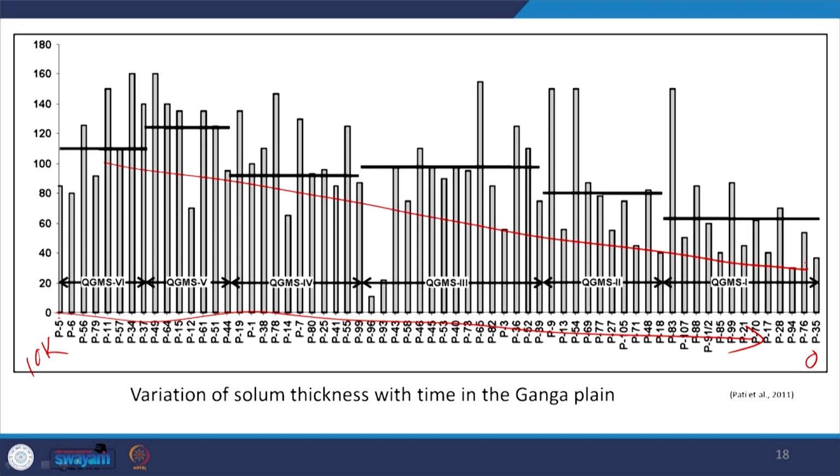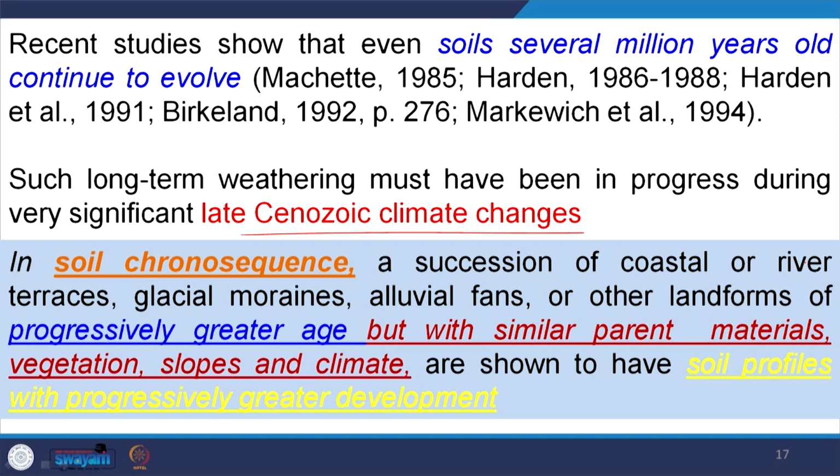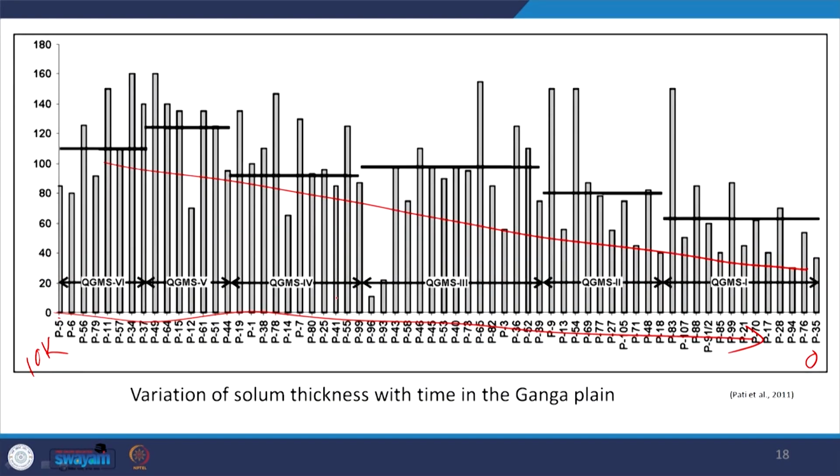That means, provided that the parent material is the same, climatic condition the same, organic matter evolution the same, but the time is changing, with more time we develop thicker soil.